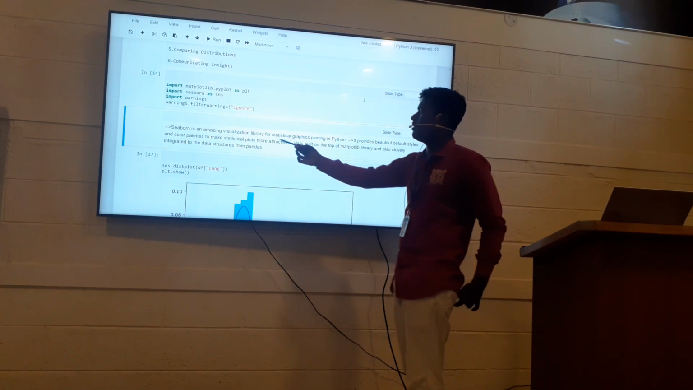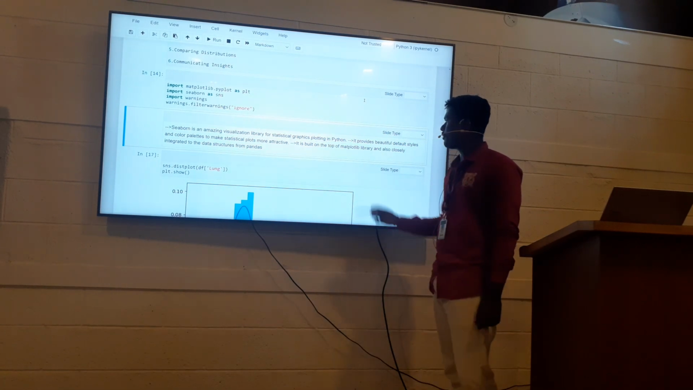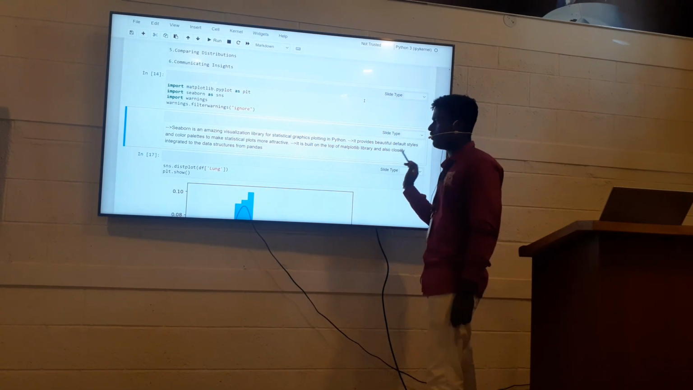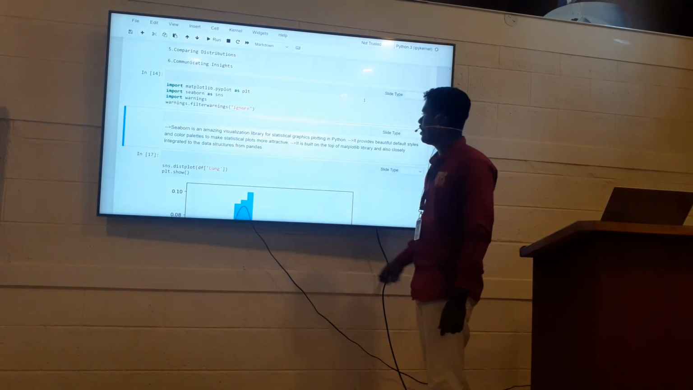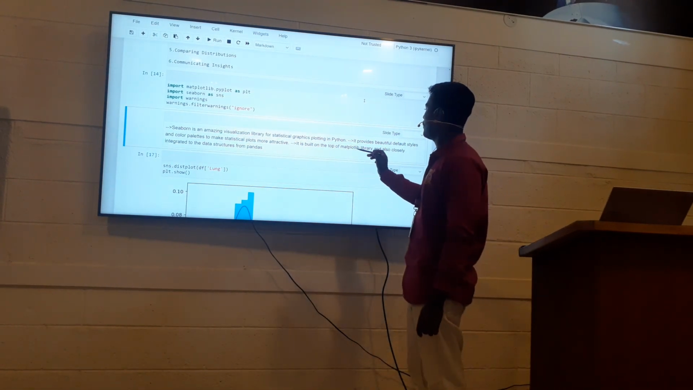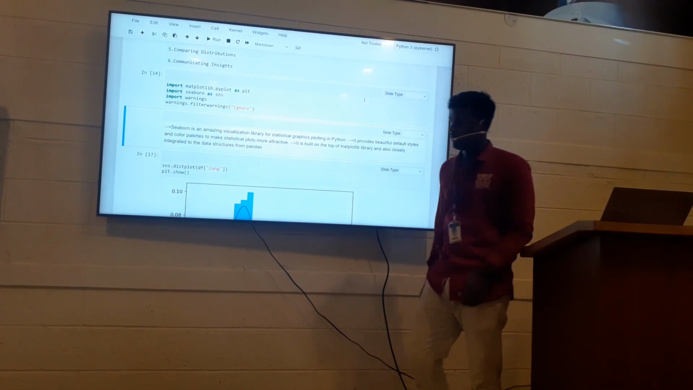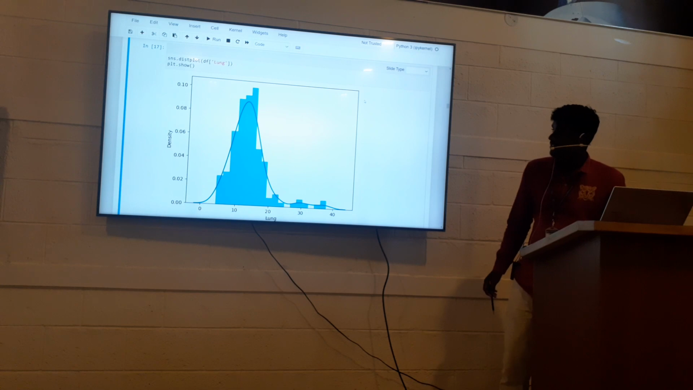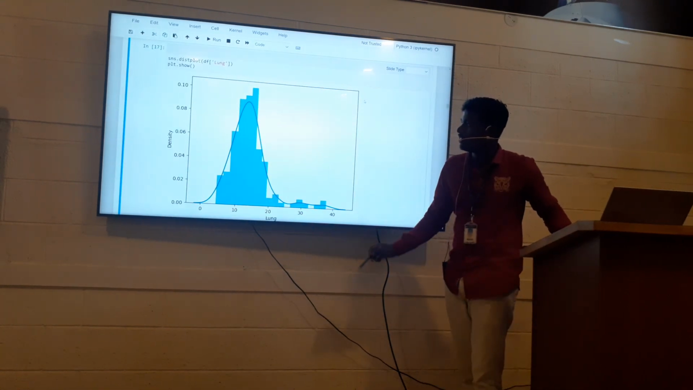Seaborn is an amazing visualization library for statistical graphics and plotting in Python. It also provides beautiful styles and color palettes to make statistical plots attractive, and it is built on top of the Matplotlib library and closely integrated with the data structures in Pandas. And here is the graph for the distribution plot.